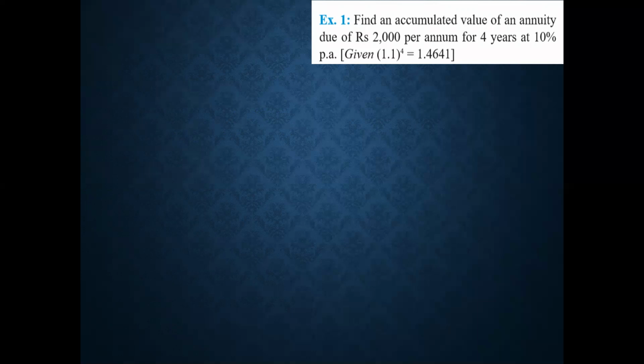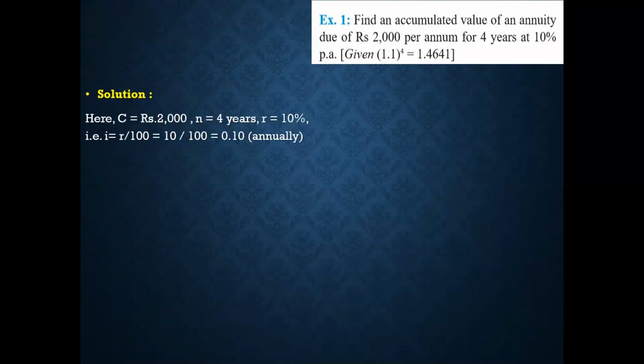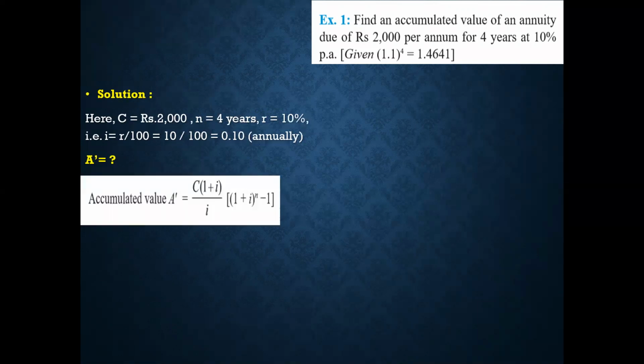Find the accumulated value of an annuity due of rupees 2,000 per annum for 4 years at 10% per annum. The solution is quite simple. C is 2,000, N is 4 years, rate is 10%, that means 0.10, which is annually. You have to find the accumulated value of annuity due, so A dash. You can use the formula A dash is equal to C (1 plus i) upon i, bracket open (1 plus i) raised to n minus 1. Then you can continue and get the final answer and solve it for assignment.